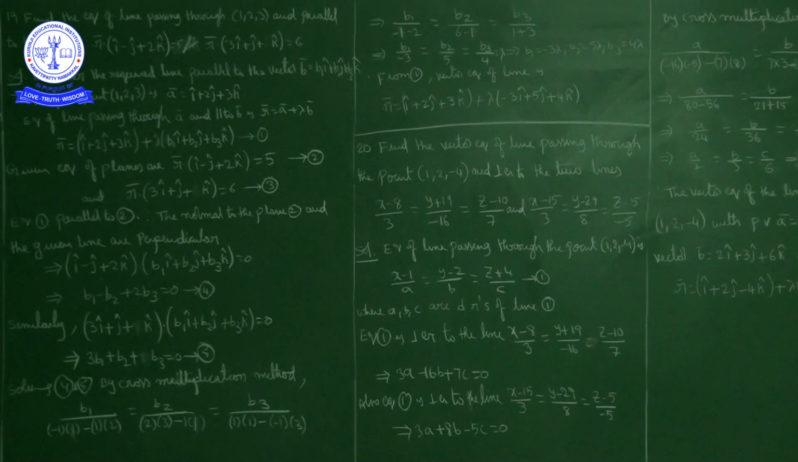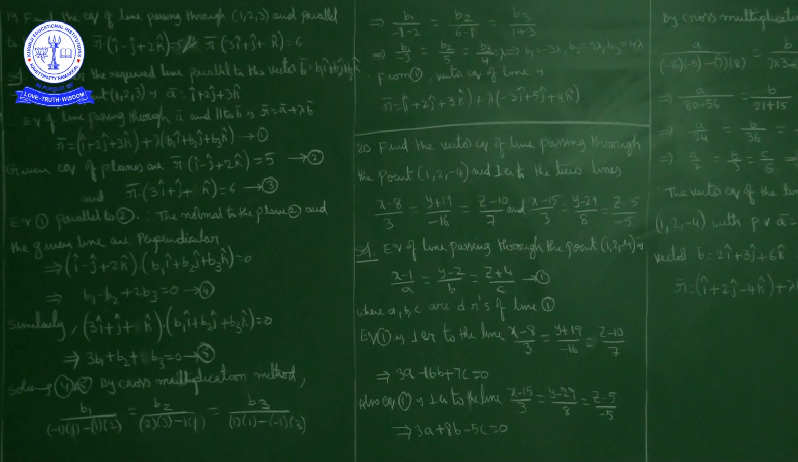Next question, a similar question. Find the vector equation of the line passing through the point (1, 2, -4) and perpendicular to two lines: (x - 8)/3 = (y + 19)/-16 = (z - 10)/7, and (x - 15)/3 = (y - 29)/8 = (z - 5)/-5.